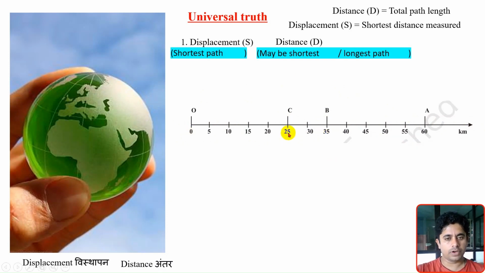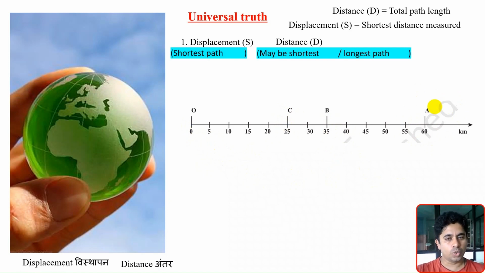First option, I start from O and reach B through C. Second option, I start from O, go to A, and from A to B. That is, O to B through A. So the first option is O to B through C, and the second option is O to B through A.